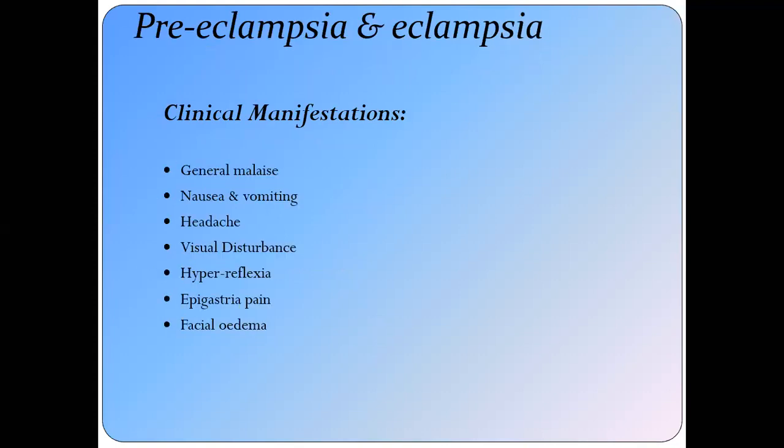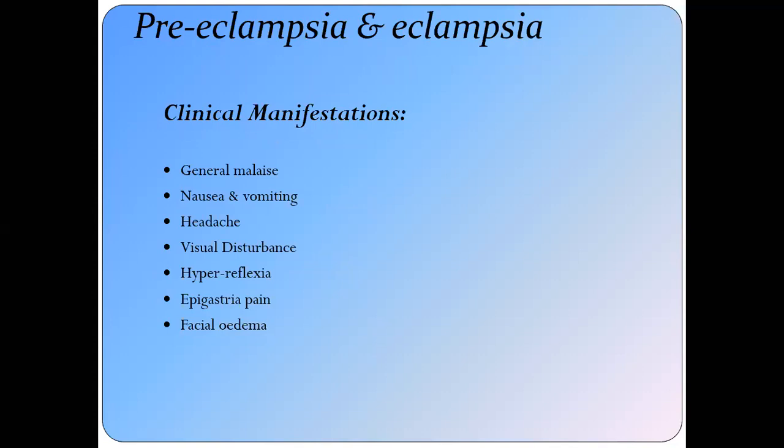She may present with malaise, fatigue, vomiting, nausea, headache, visual disturbance, hyperreflexia, epigastric pain, facial edema. These are the symptoms of severe preeclampsia.